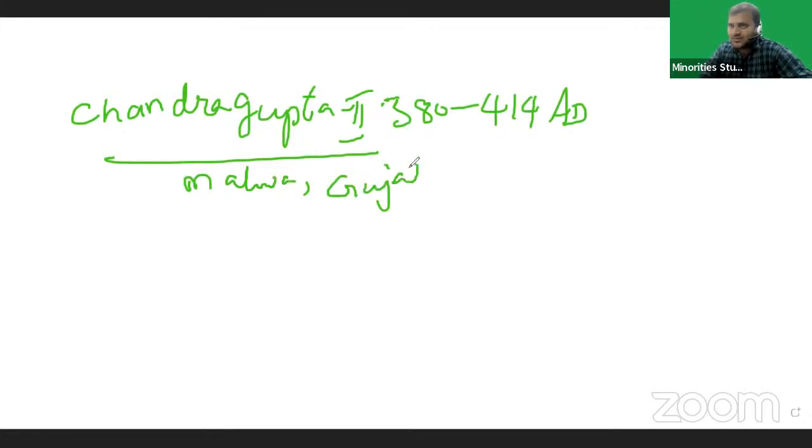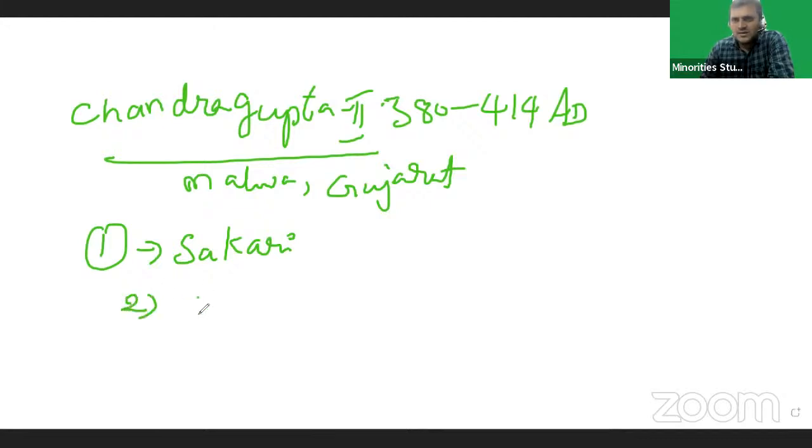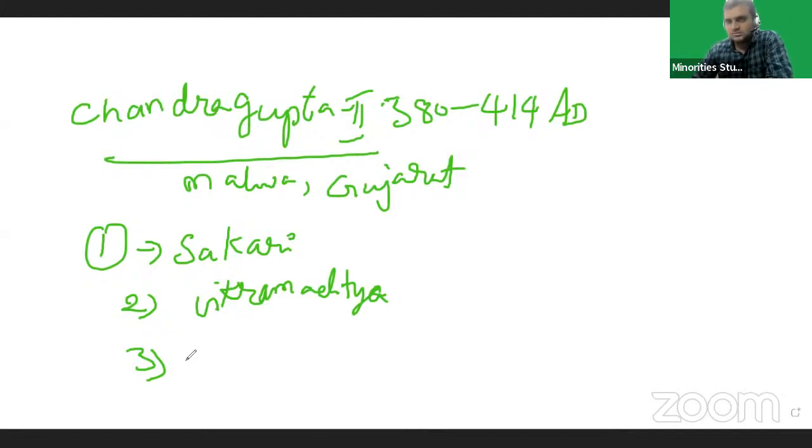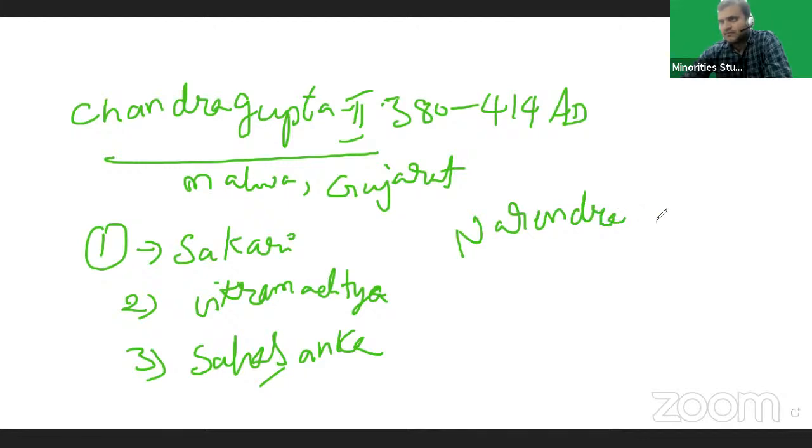Captured Gujarat. Chandragupta II's titles: Shakari, because he destroyed Shakas; Vikramaditya; Sahasanka; Narendra Chandra; Simha Vikrama.